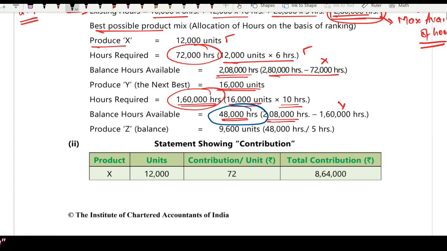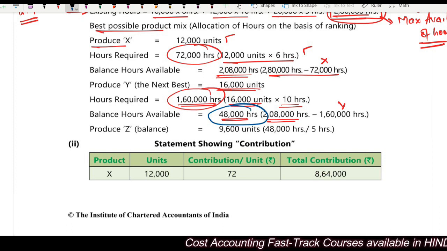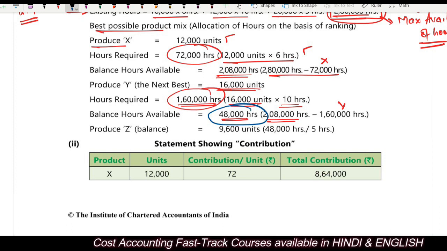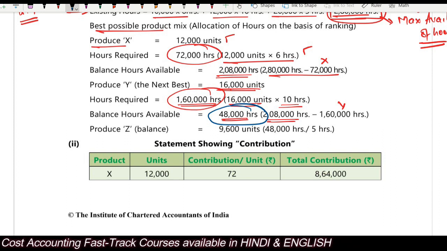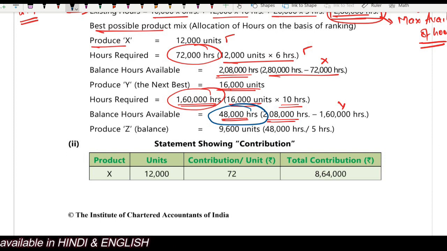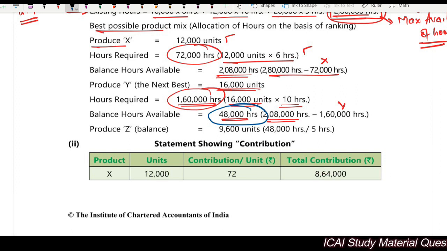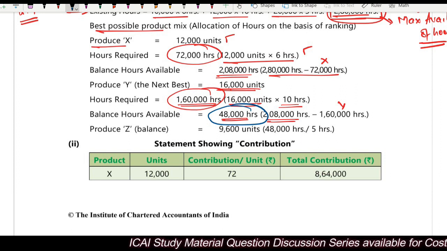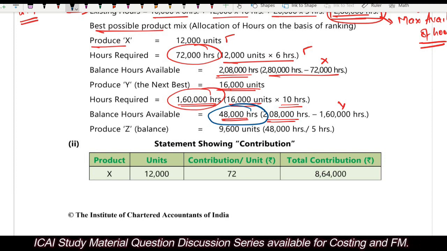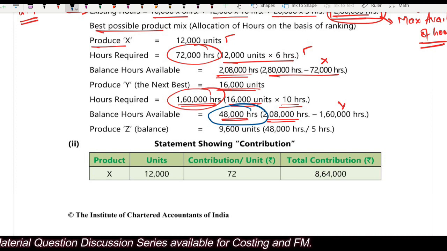Now we need to see that in those 48,000 hours, how many units you can manufacture. For X and Y, you are able to manufacture the full units, 12,000 and 16,000, whatever you planned for. But for Z, you have a limitation now that you don't have a sufficient number of hours to produce 24,000 units. Now, whatever hours are available, how many units can you produce in those hours?